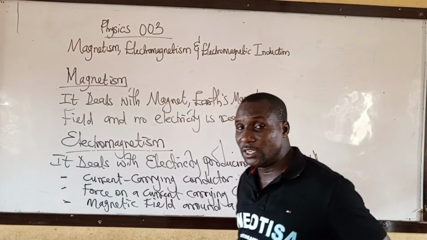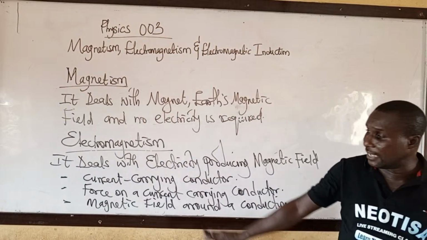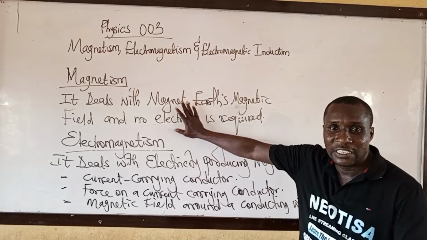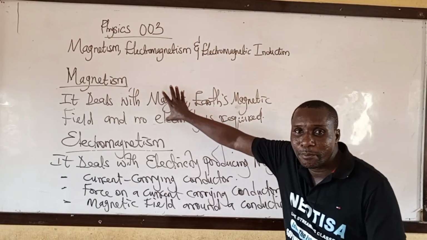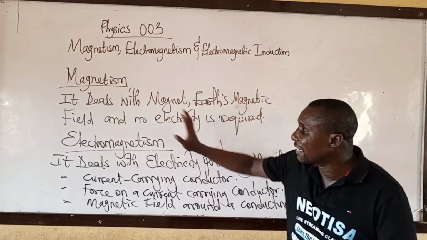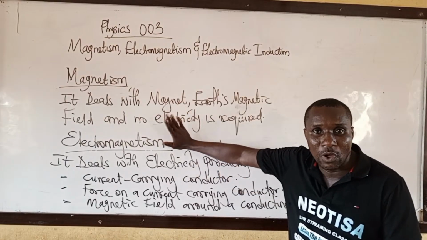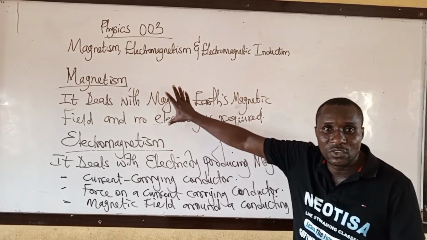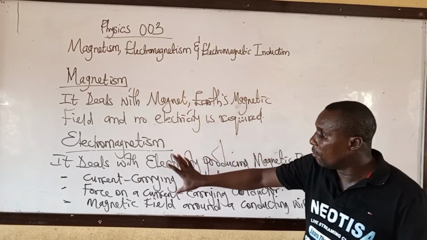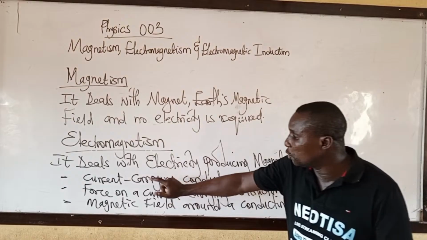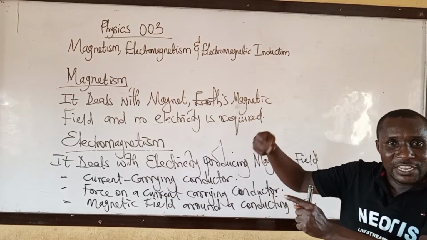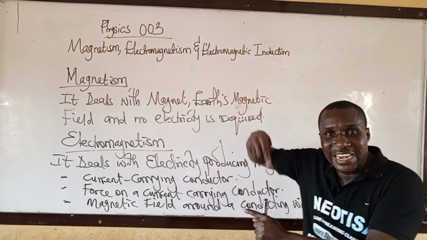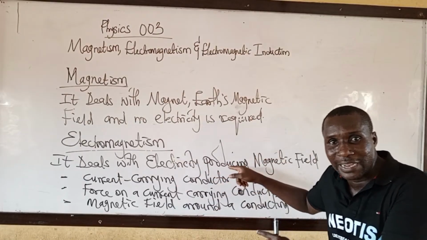Then we are going to study solenoid and electromagnet under this one. Under magnetism, we are going to study magnets and Earth's magnetic field without electricity, and the properties of magnets. But electromagnetism deals with producing a magnetic field using electricity.